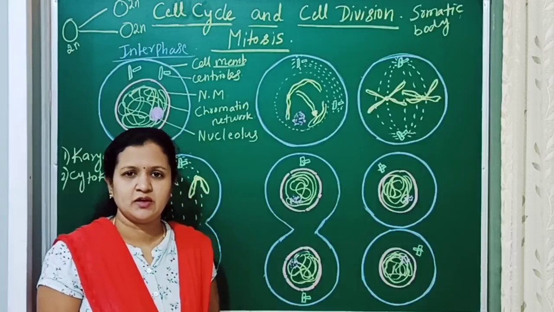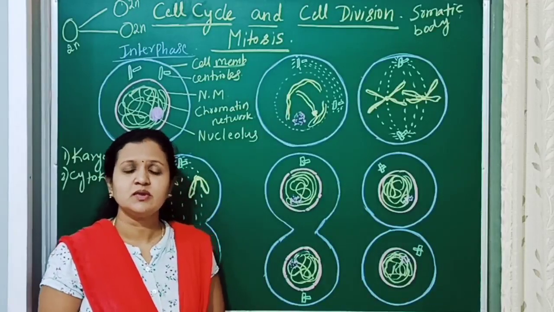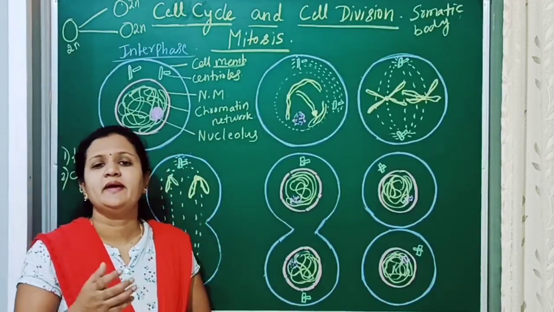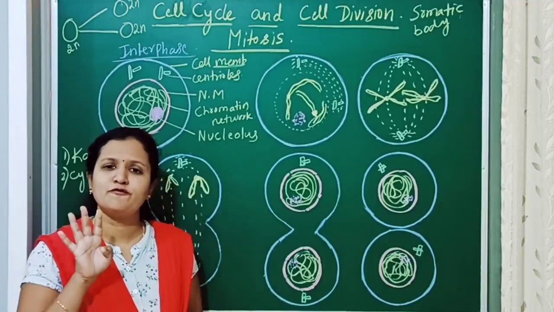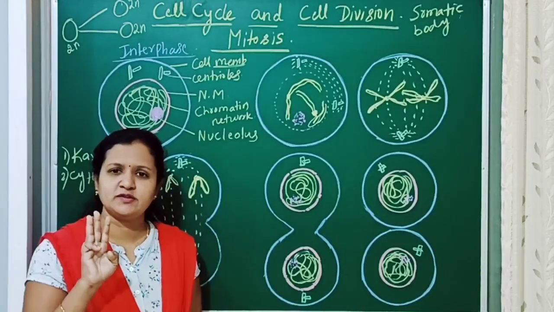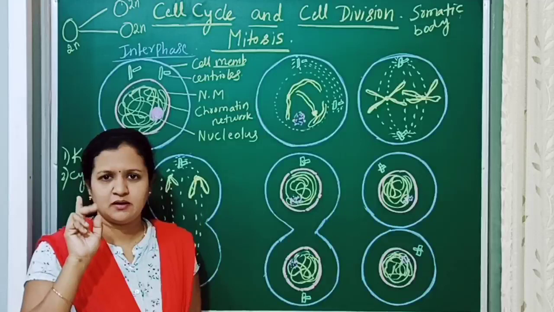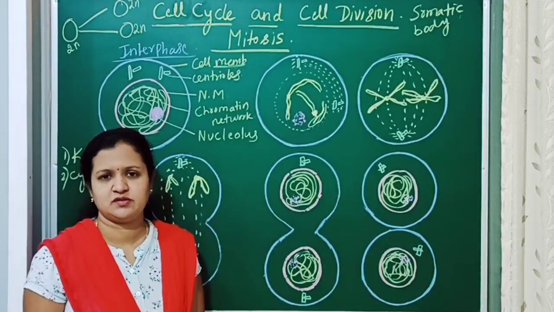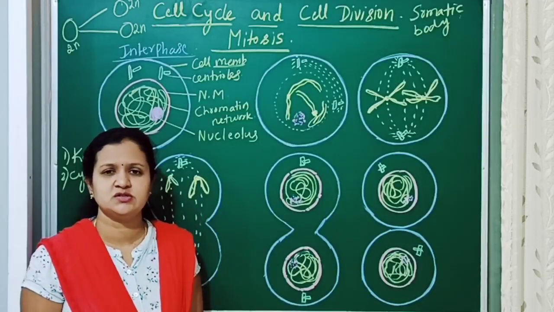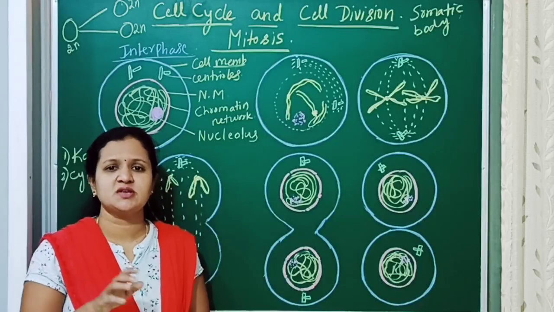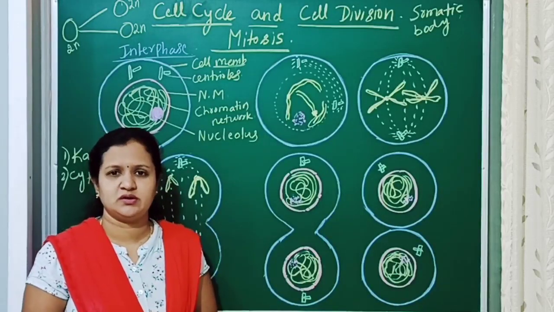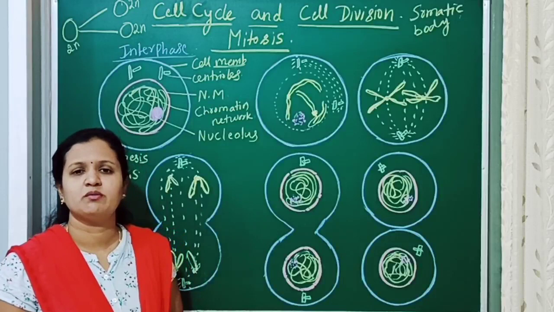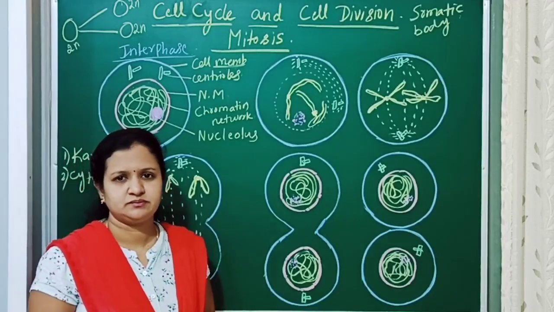Karyokinesis is divided into 4 stages: prophase, metaphase, anaphase and telophase. In this way it has 4 stages and the changes occur in the nucleus. Let us discuss one by one in detail.